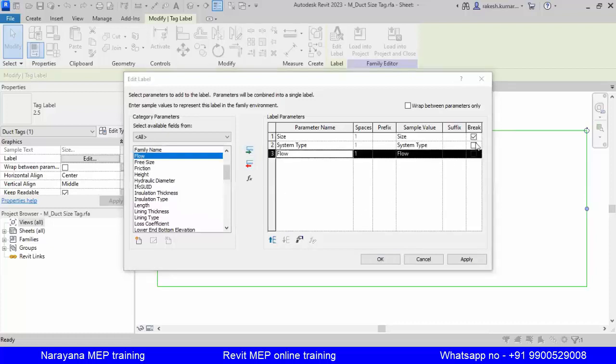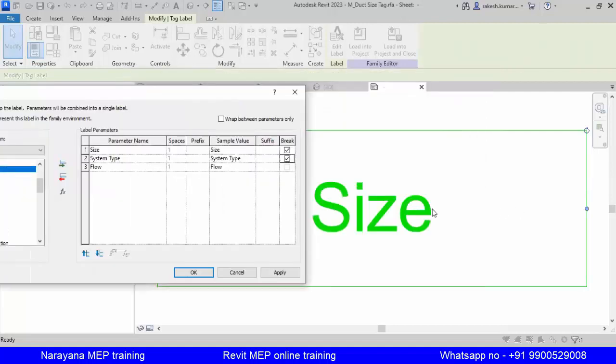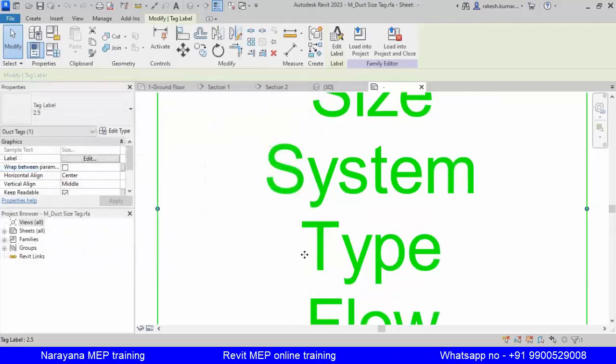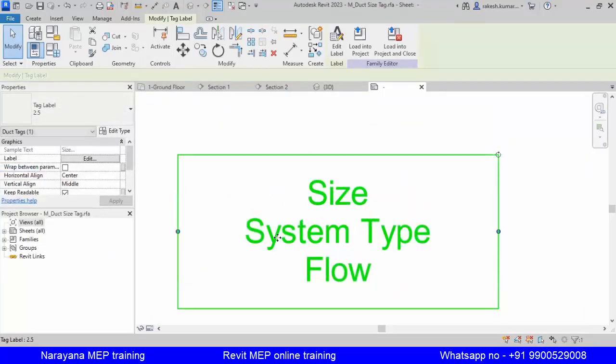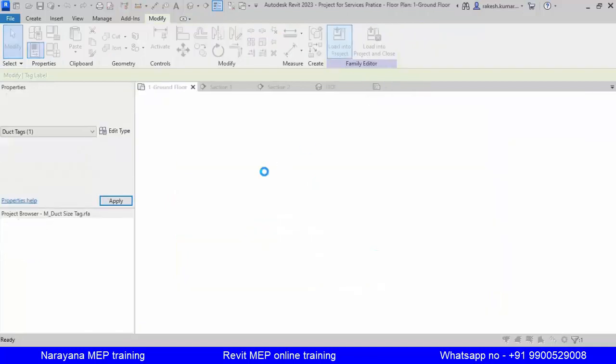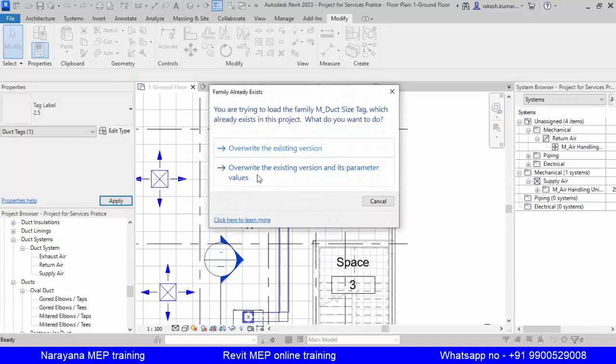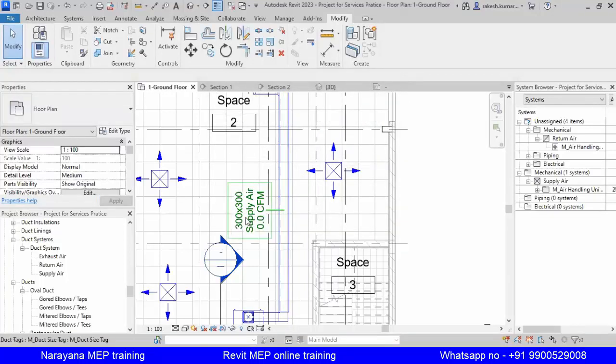Here the option is there, break. If you break it, it will come down. It will not be in a straight line. Apply. So if I drag this one like this, you'll see size, then system type, then flow. Load into project, overwrite the existing version and parameter values. So here you can see like this.